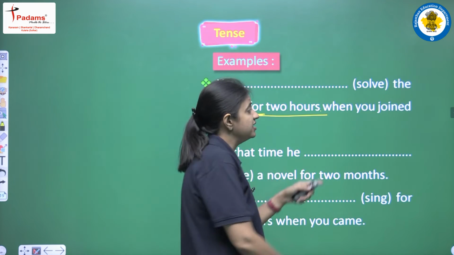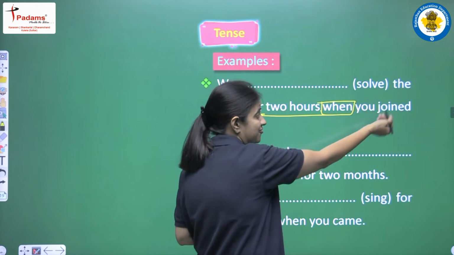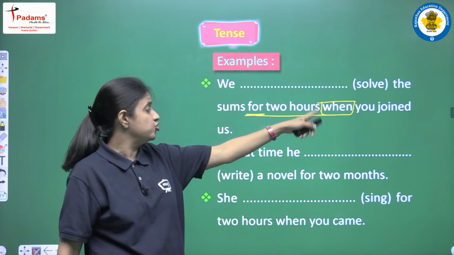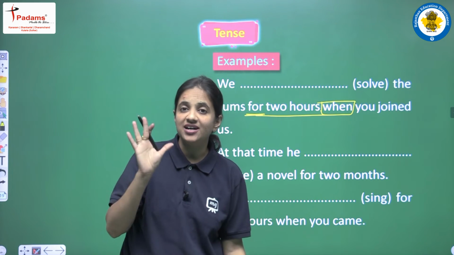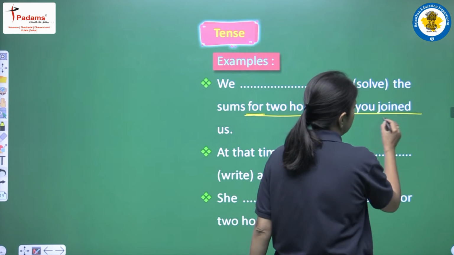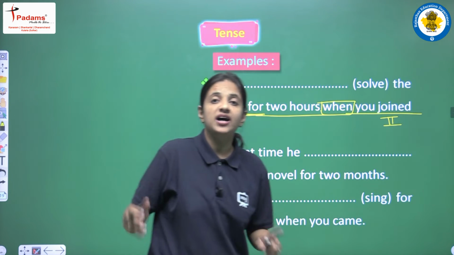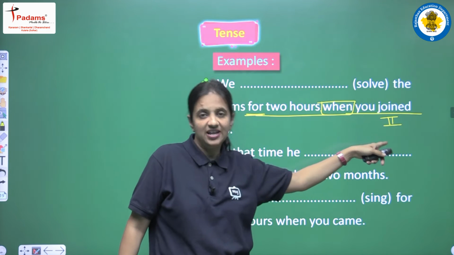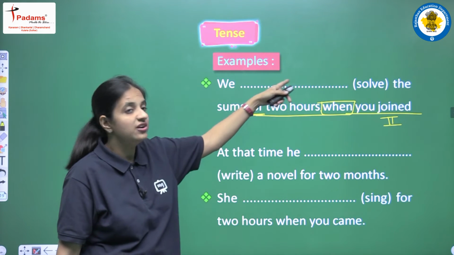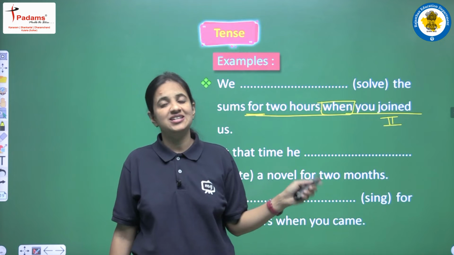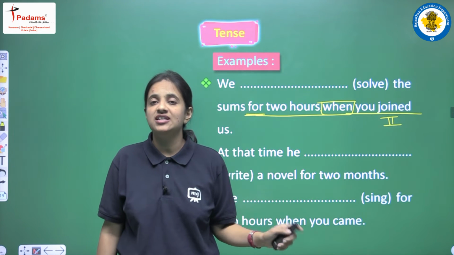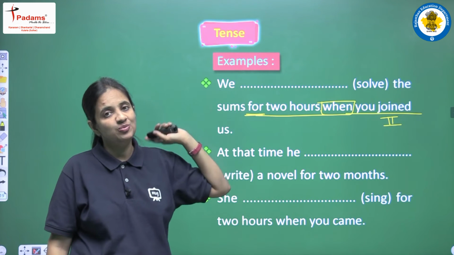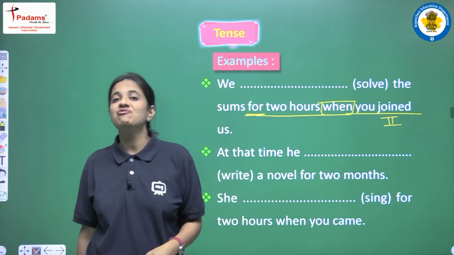Why? Because in this sentence we are having one conjunction, and after that conjunction we are having one more clause, and that clause is "you joined us". It means that clause is of past simple tense. In this clause we are having the second form, so this is past simple tense. So this is the reason that the second clause is in past simple tense, and that is the reason that we will write past perfect continuous tense here. We can't use present perfect continuous tense here. Why? Because the second clause of the sentence is in past tense, so this clause will also be in past tense. Okay, so this is again very important.